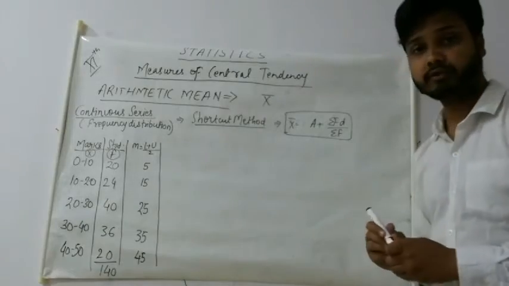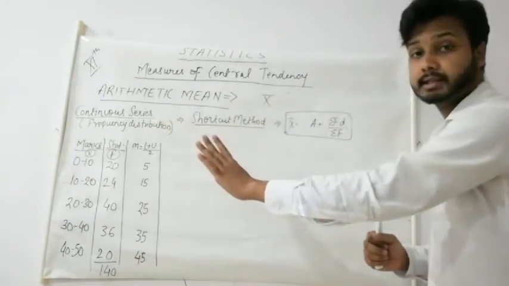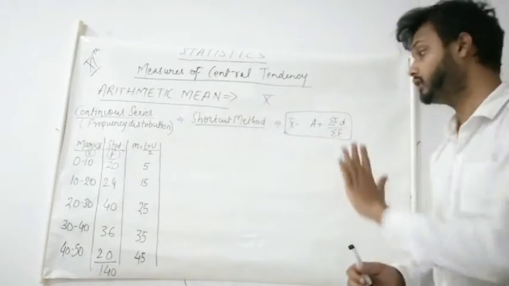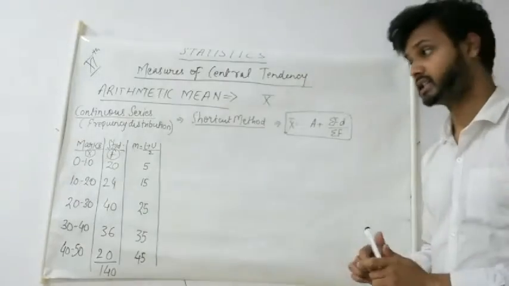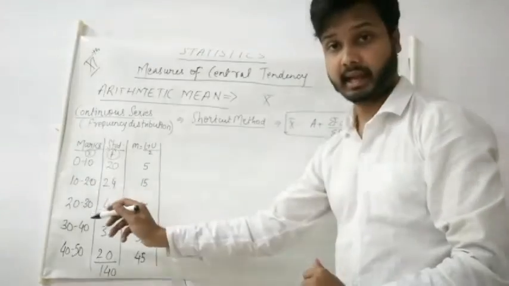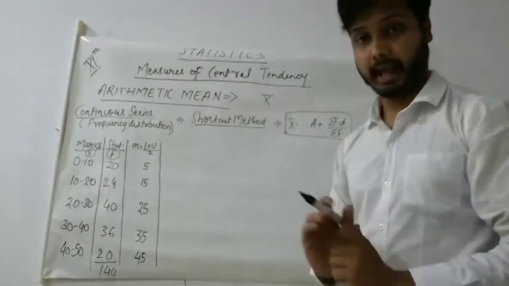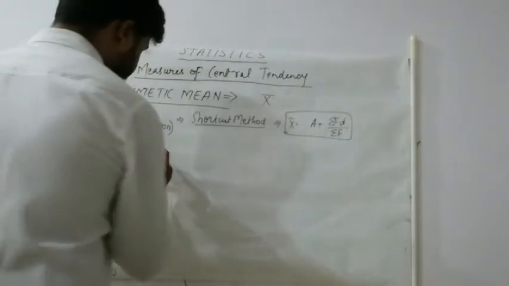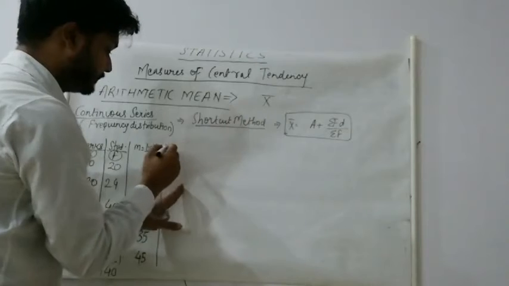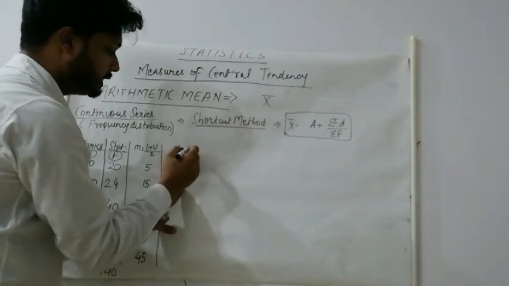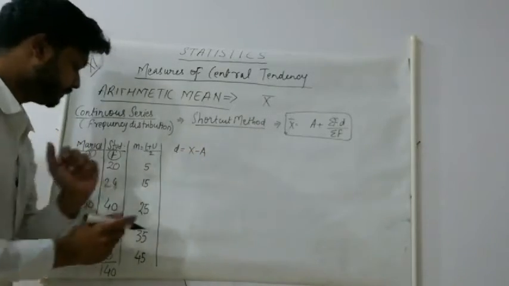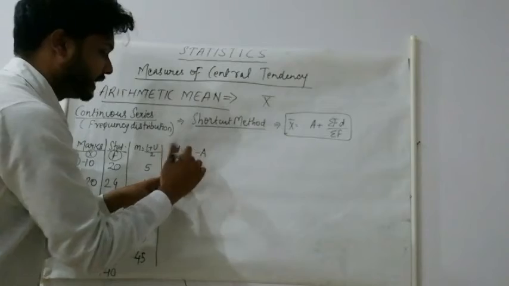See students, the formula for the shortcut method in continuous series is exactly the same as we used in discrete series. No change. You can see the exact same formula is there. Just one change will be there. We were using x, but here we will use m. So m we already have. From this we will take out d. What is the formula for d? x minus a. Sorry, here we will use m minus a.